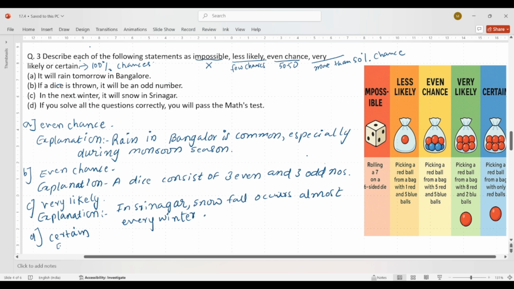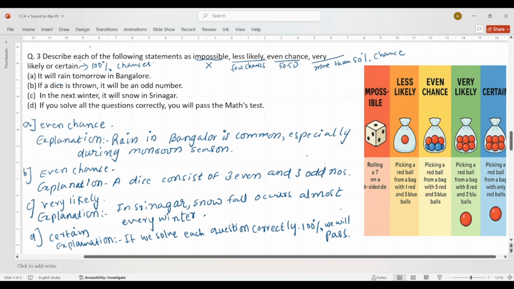And we will write here the explanation: if we solve each question correctly, 100% we will pass.